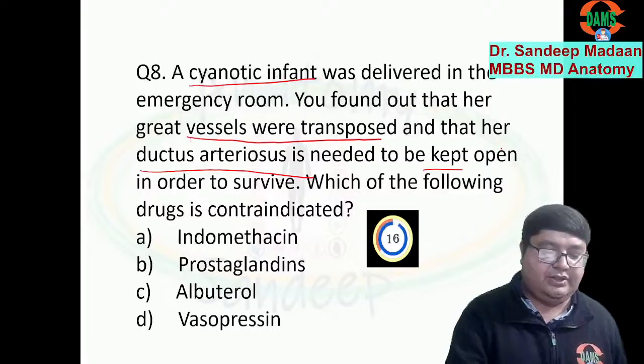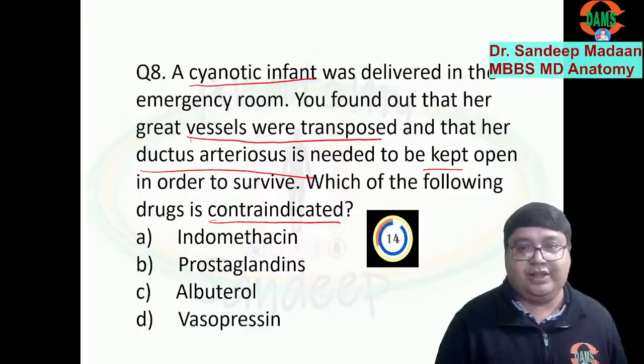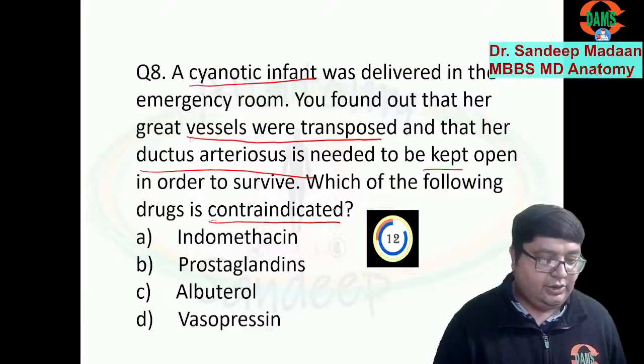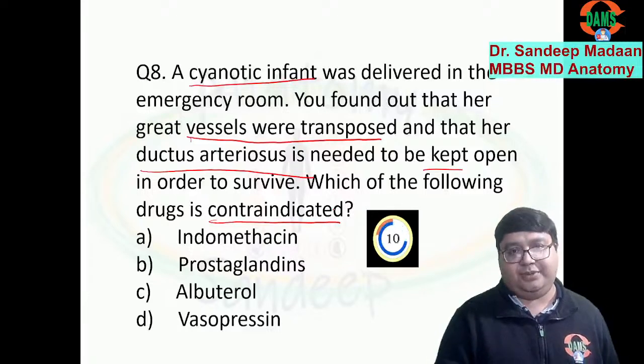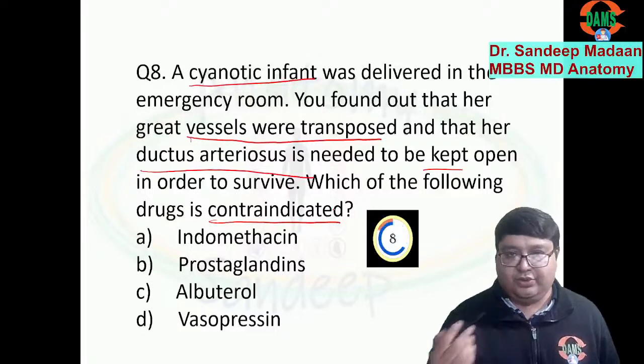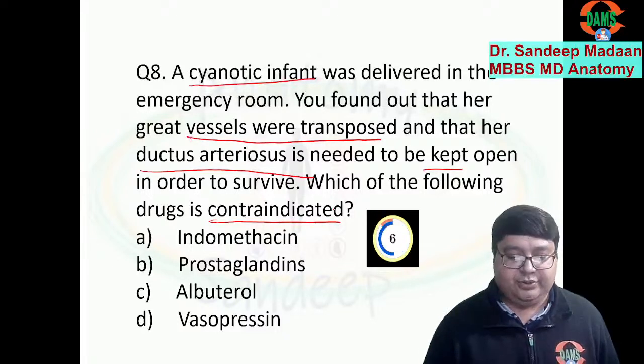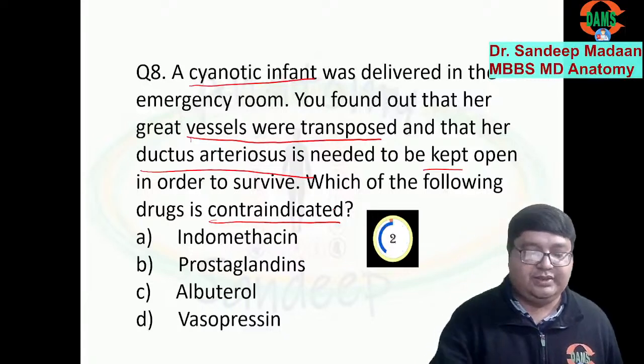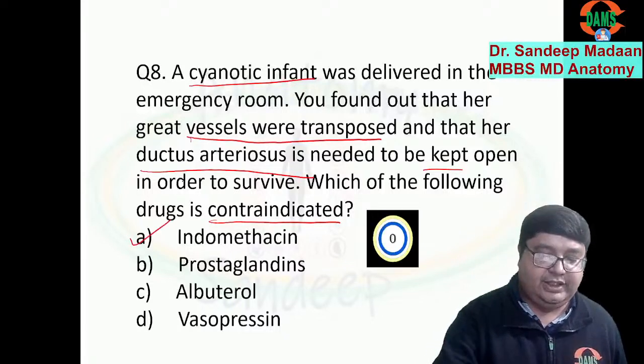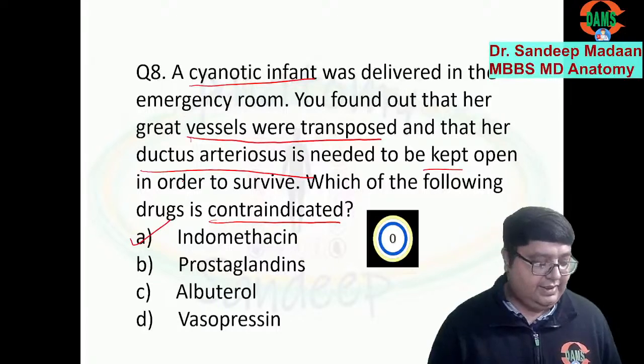So which drug is contraindicated? The one which can close the ductus arteriosus. Closure is not required, and for closure, which drug do we use? Indomethacin. So indomethacin we can't give. Indomethacin is an NSAID, right?